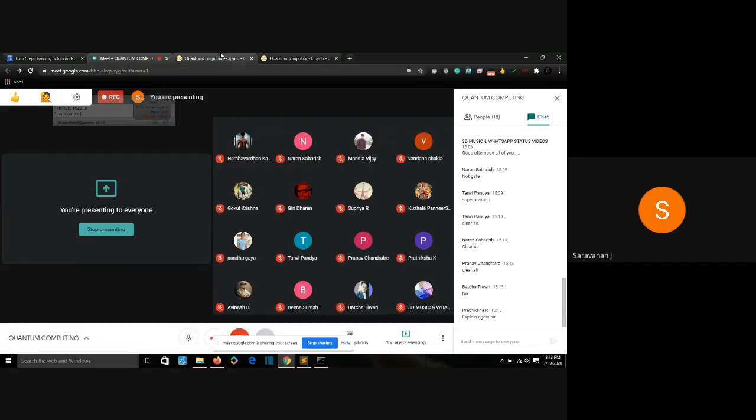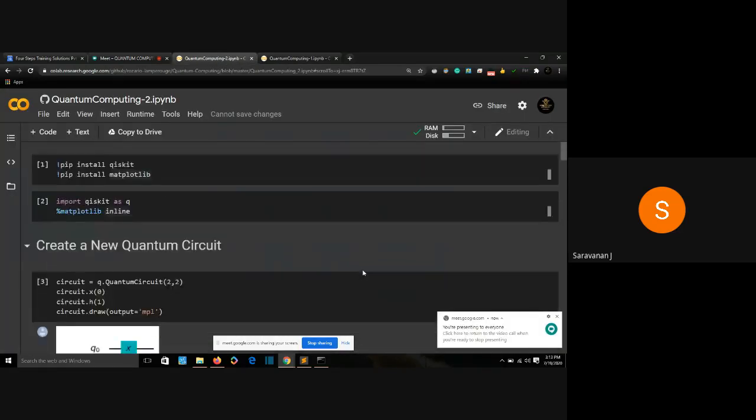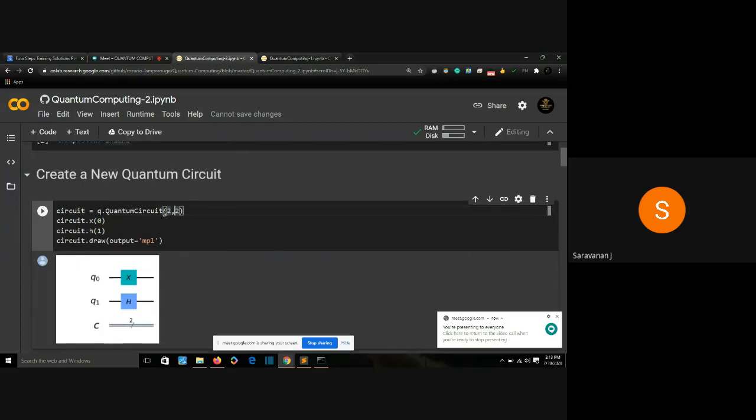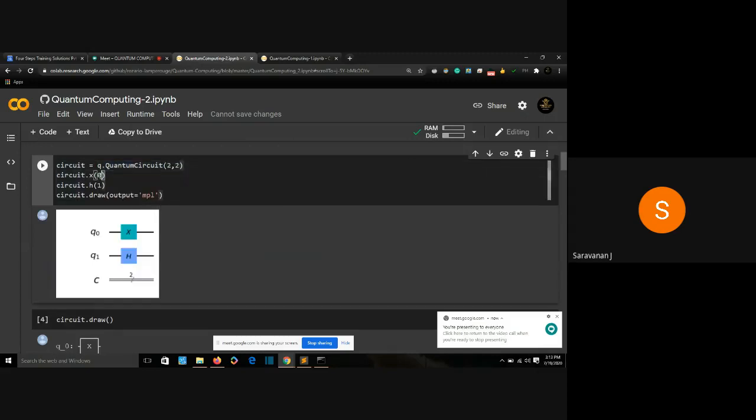Okay. So what we are basically doing is defining a quantum circuit which has 2 qubits. This 2 signifies the number of qubits. This 2 signifies the number of classical bits. I'm using 2 qubits and 2 classical bits. Then I'm applying a NOT gate to my 0th qubit. 2 qubits means they will have index 0 and 1. One will have the index 0 and one will have the index 1. So I'm applying my NOT gate to the 0th qubit and the Hadamard gate to my first qubit.